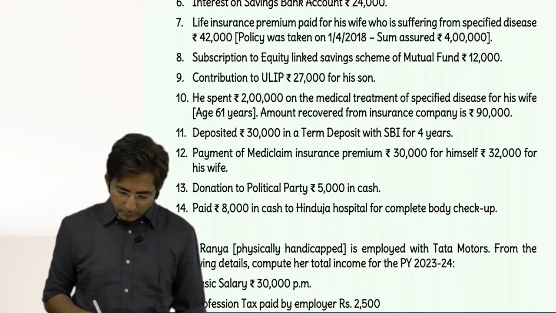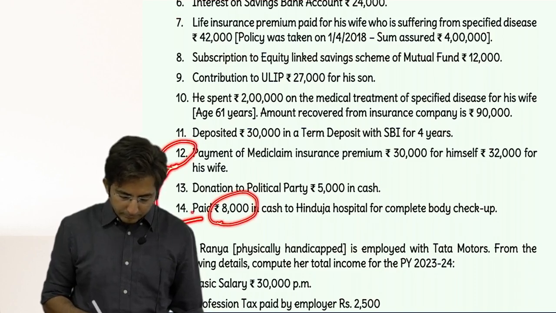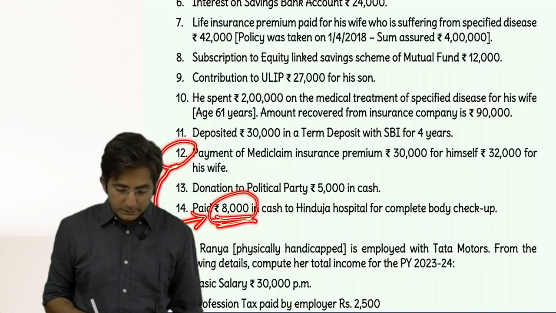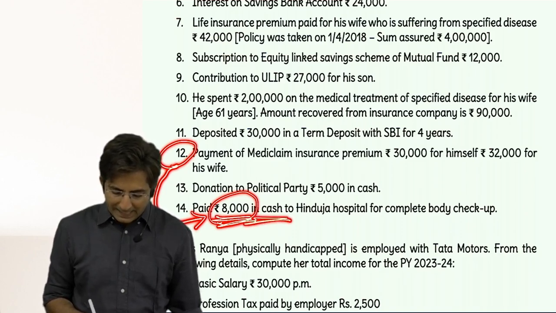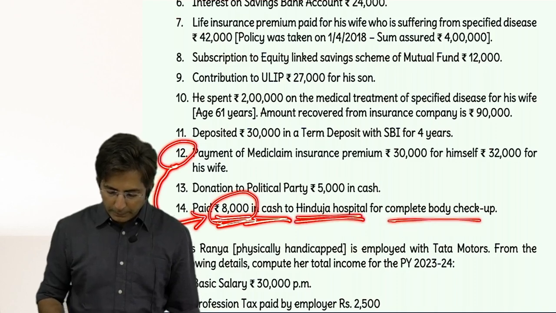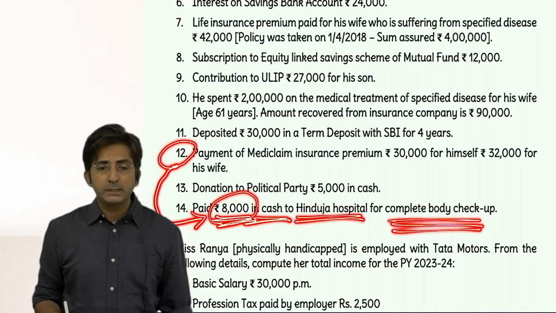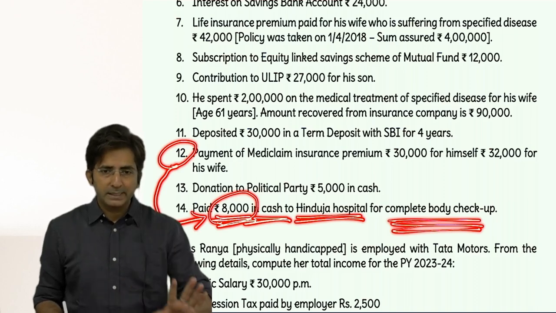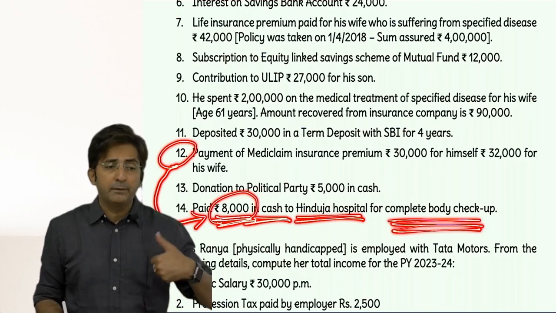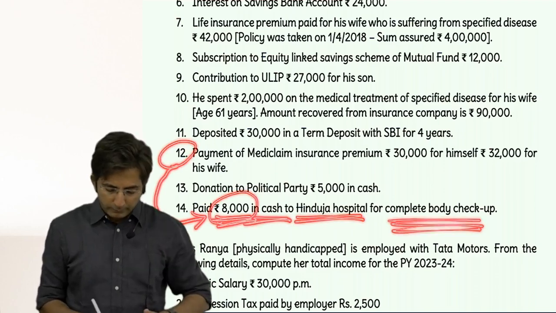Then, wait, this I forgot to take, sorry. While discussing 80D, even this was to be seen. Anyways, my answer will not change, but this was to be seen. Paid 8,000 in cash to Hinduja Hospital for complete body checkup. Complete body checkup is a preventive health checkup only. See, don't think that they will always write the word preventive. Body checkup, health checkup, all are called preventive health checkup. Okay. So even this you can count.